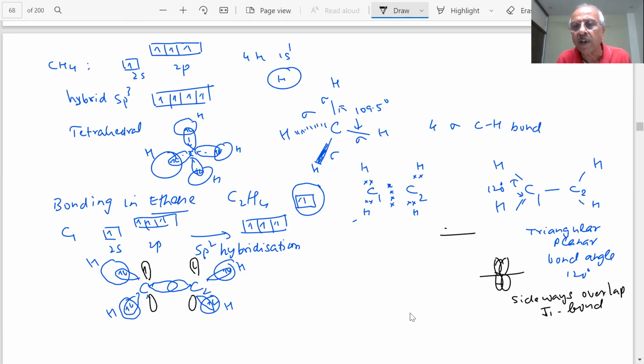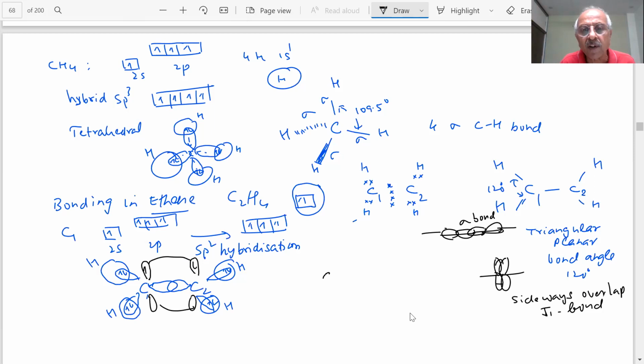And when they are overlapping like this, students, what type of bond is this? Sigma bond. Is it clear? I told you in the last lecture, sigma and pi bond. This is sigma bond, this is pi bond. So what will they do? They will overlap to form a pi bond, students. So this is shown like this.